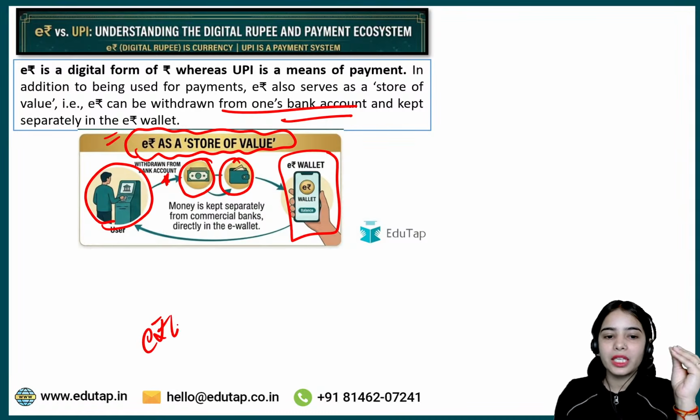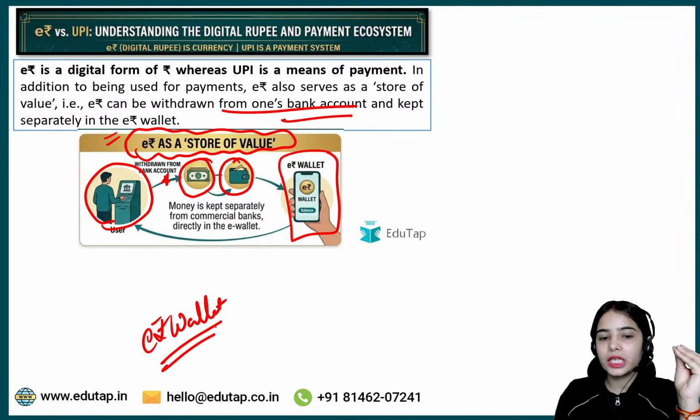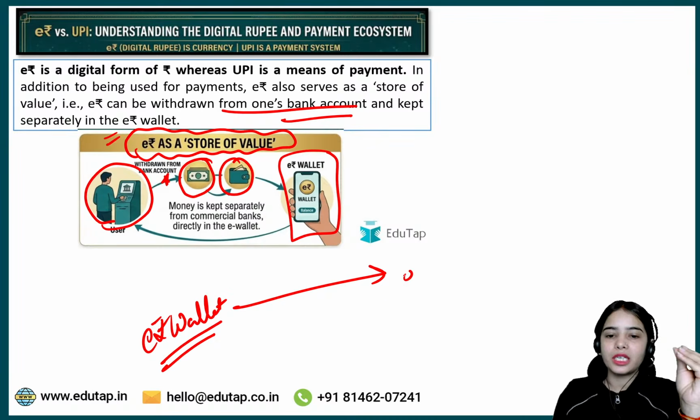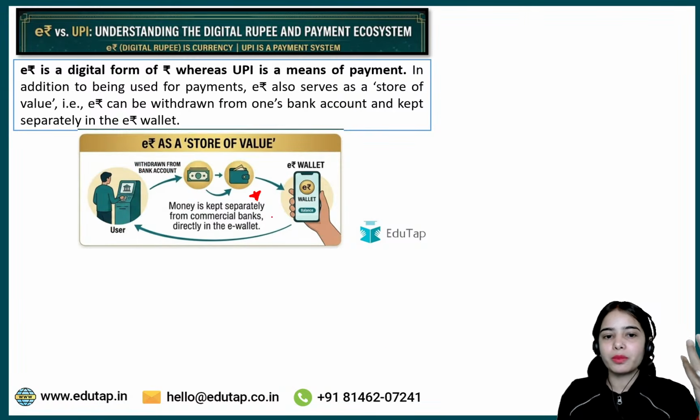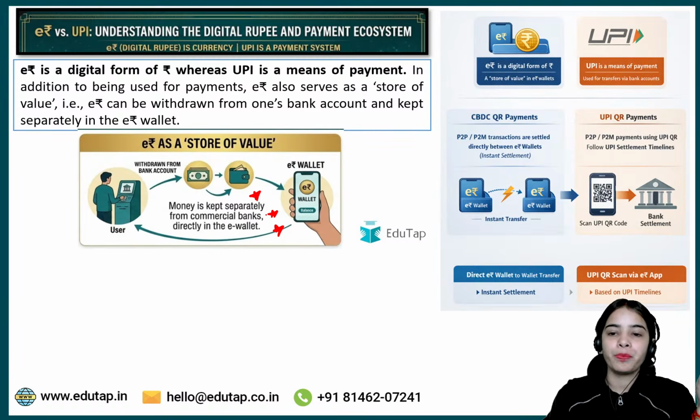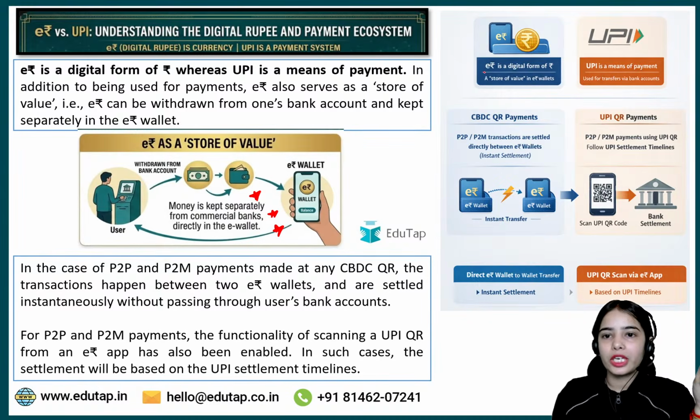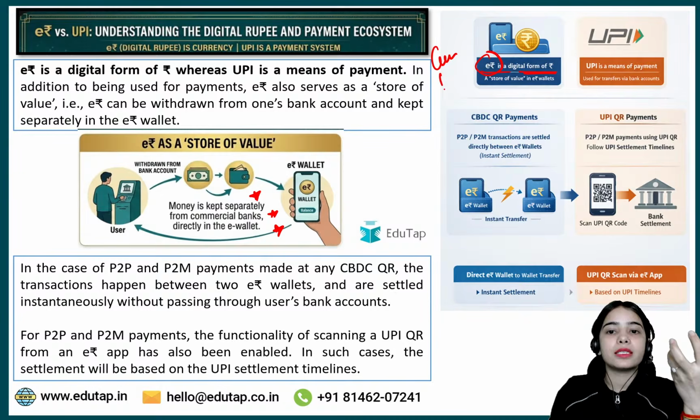Why? If you are keeping the money in your e-Rupee wallet, immediate, instantaneous transactions can happen with another e-Rupee wallet. So money is kept separately from commercial banks directly in the e-Rupee wallet. This is the idea. So e-Rupee is a digital form of rupee. It is a currency. It is a legal tender.